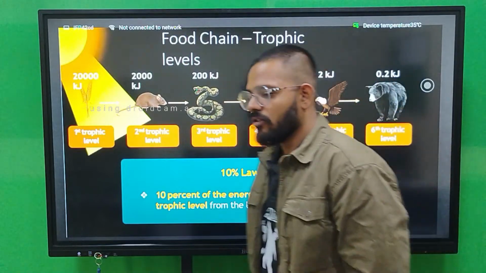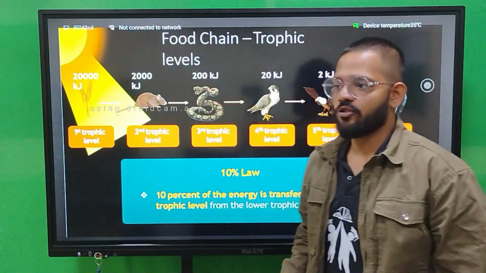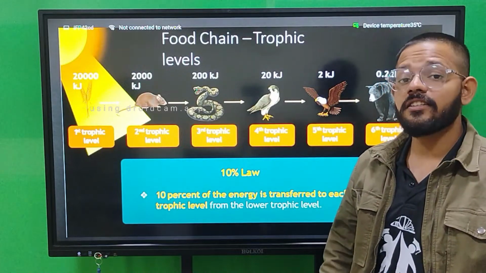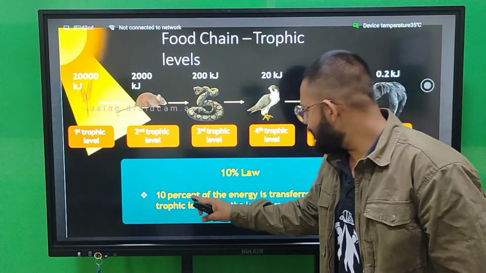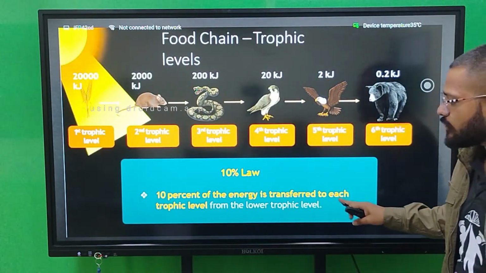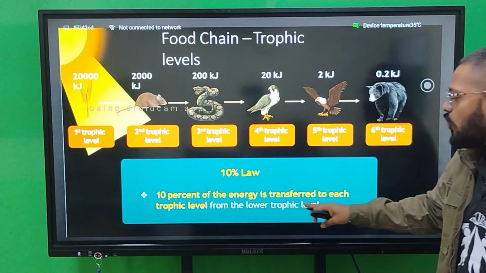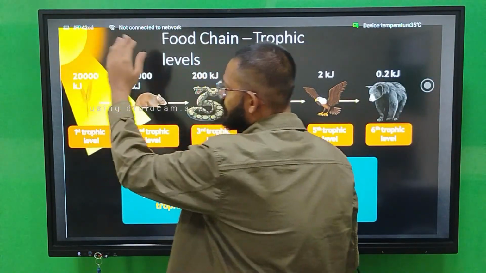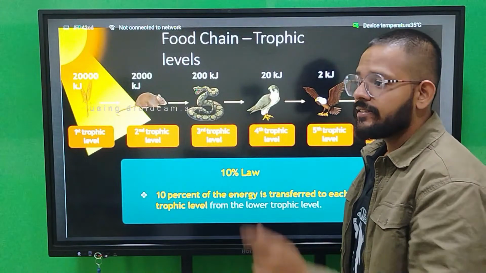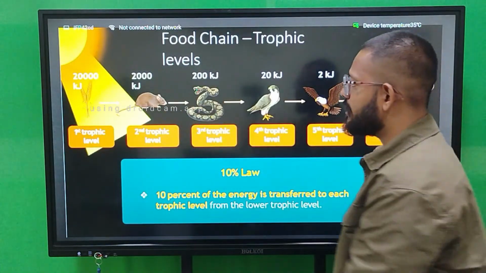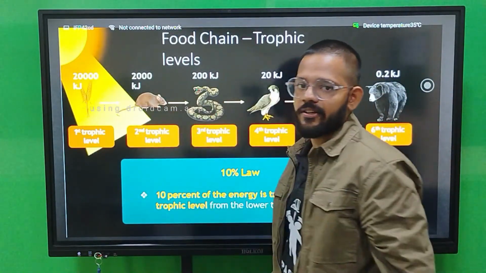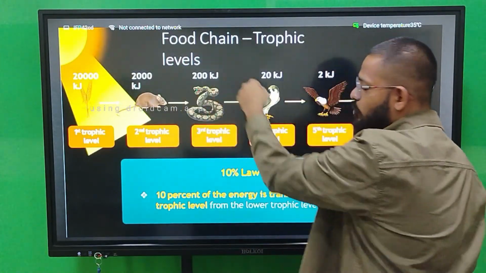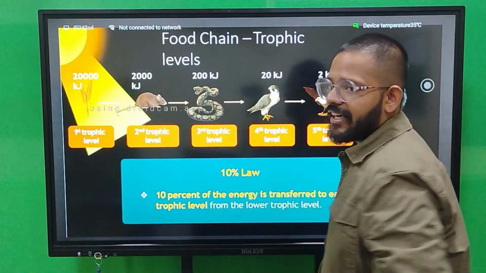Now this is the most important thing related to the food chain. The food chain obeys the 10% law. What is the 10% law? 10% of energy is transferred to each trophic level from the lower trophic level. For example, if plants are producing 20,000 kilojoule energy, then 10% of 20,000, that is 2,000, will go to the second trophic level. Now from this 2,000, 10%, 200 kilojoule will go to the third trophic level.